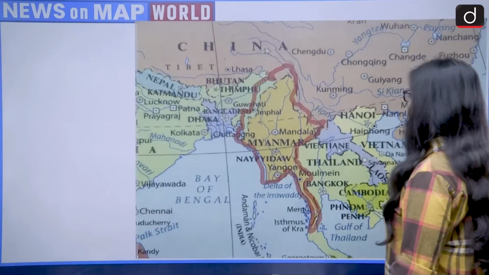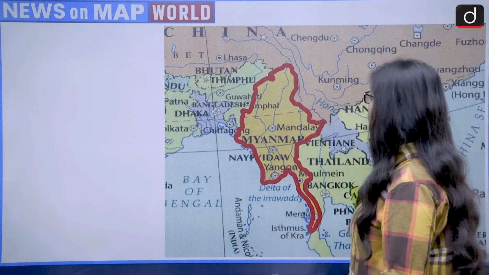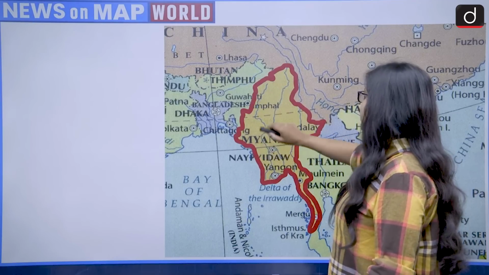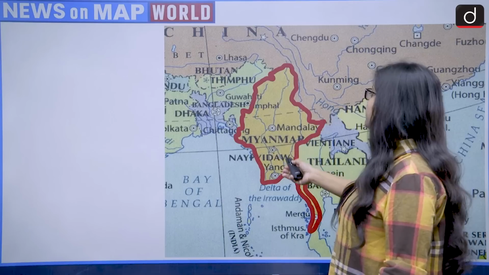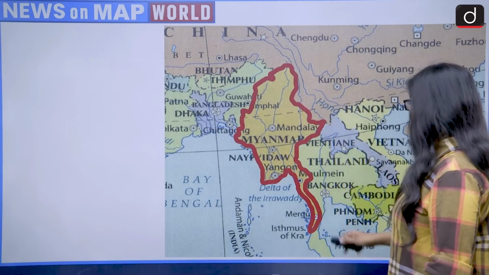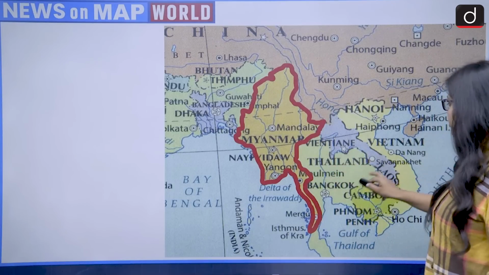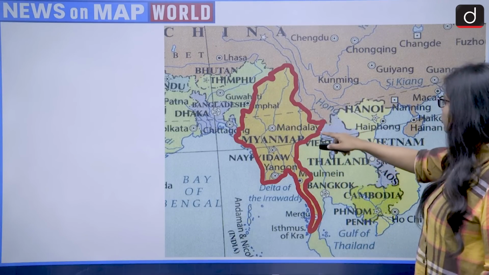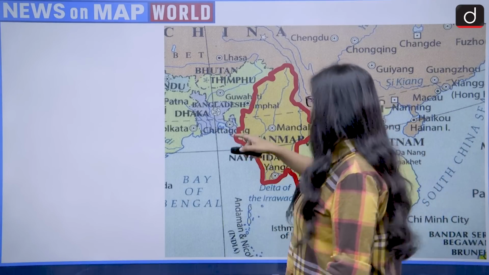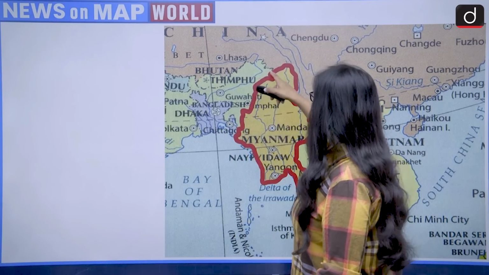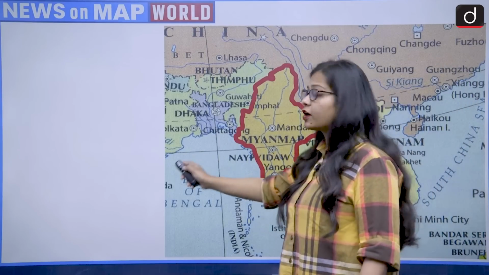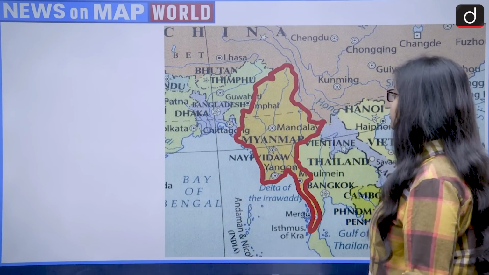India. And if we zoom out on the map, this is how Myanmar looks, and the bordering countries of Myanmar are, you can say, India shares its north-west border with Myanmar, then the north border with China, then it shares its border with Thailand, this is Thailand, then it also shares its border with Laos, this is the location of Laos, and then a small border it shares with Bangladesh also. So this is Bangladesh, then India, then China, then Laos, then Thailand, and it also shares its border with the Bay of Bengal.